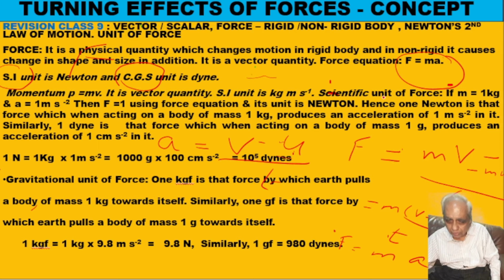For that we will use this force equation, F is equal to m into a. If my mass is 1 kg and acceleration is 1 meter per second square, then force is equal to mass 1 kg times acceleration 1 meter per second square.